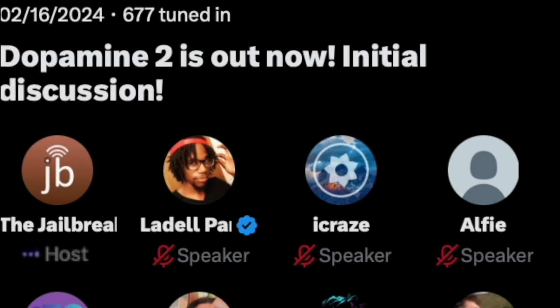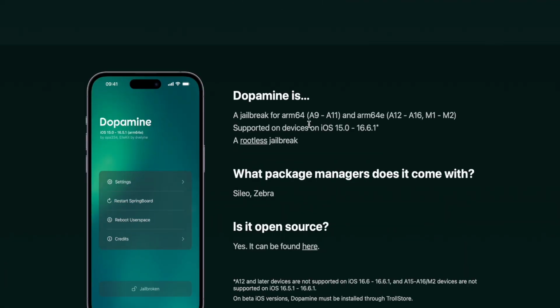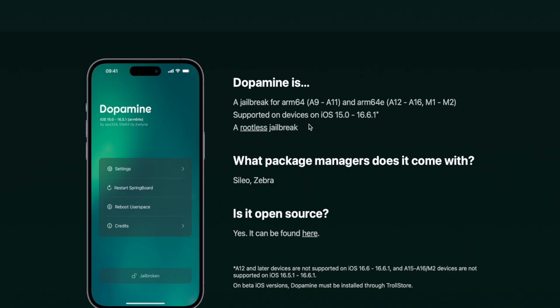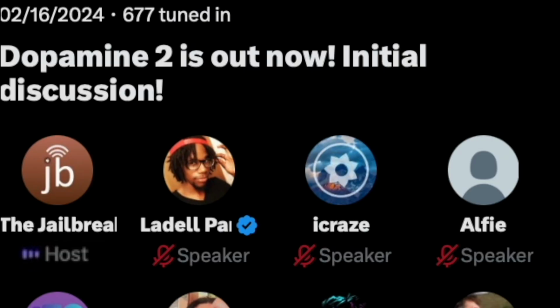Let's see here. This is day one. This is the very first initial release of Dopamine 2. But yeah, what's everyone think? Twitter is finna get flooded. It's already flooding with people saying new Dopamine 2's out, new Dopamine 2's out already.